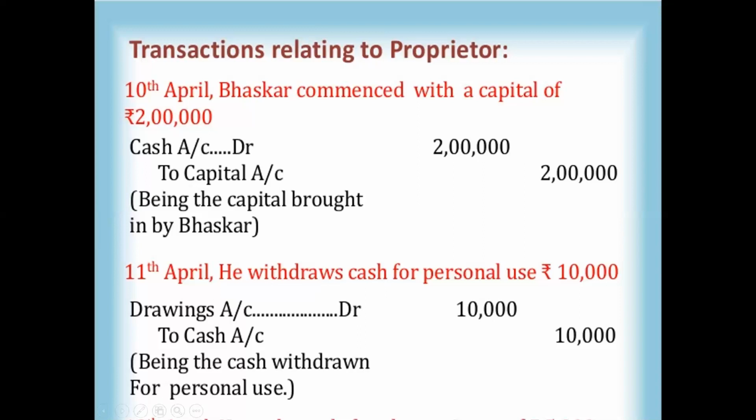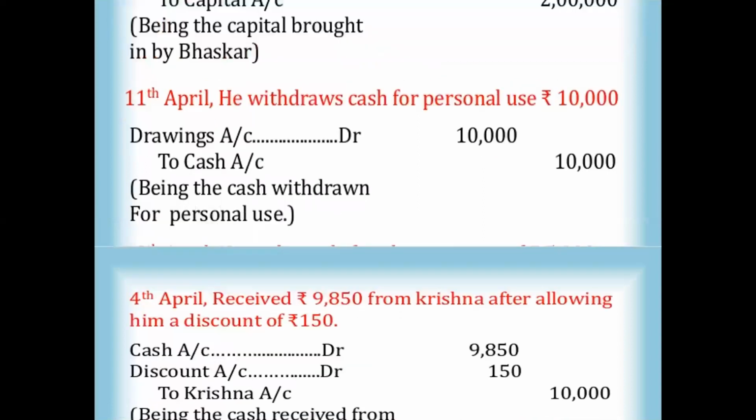As he draws the money and uses it for personal purposes, cash is coming out from the organization. So the cash account should be credited. What goes out is credit, no? So the cash account should be credited and the drawing account should be debited. Drawing account debit to cash account, being the cash withdrawn for personal use.